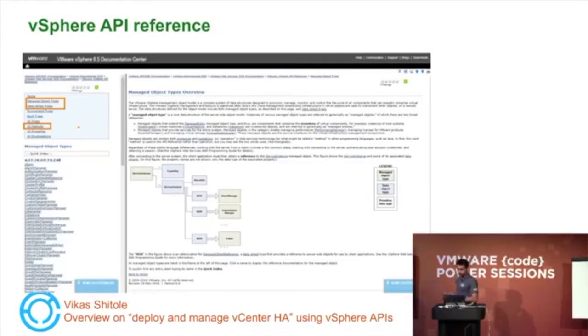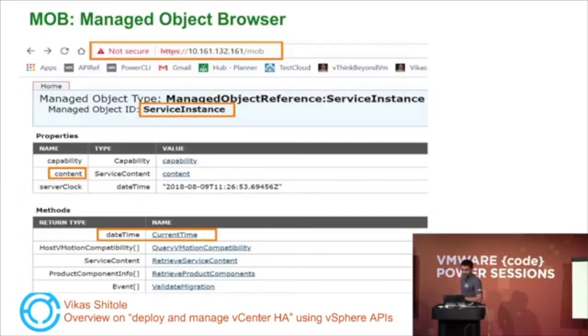Same goes with vCenter HA as well. Now, if you want to find, let's say I want to deploy vCHA, then as I talked about a couple of managed objects, you have to go ahead and search in managed object. Once you get hold of a managed object, then you can directly refer to the methods associated with that. So this is the second item.